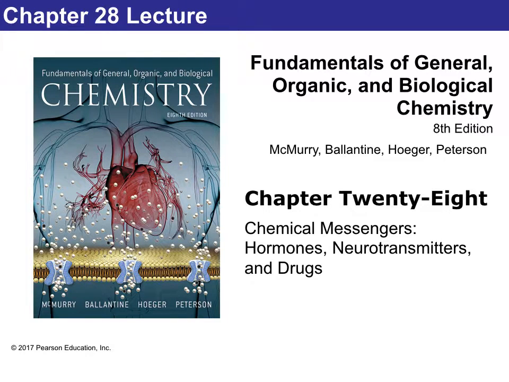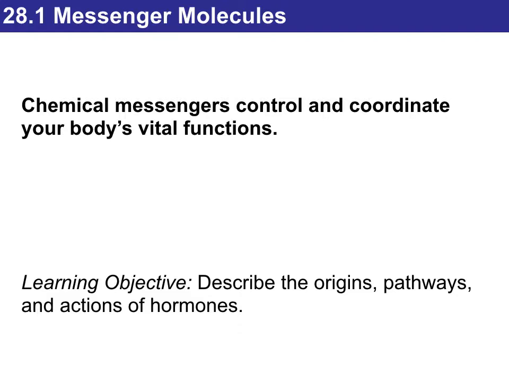This is the first part for chapter 28. We're going to look at chemical messengers: hormones, neurotransmitters, and also drugs. So what are chemical messengers? Well, they're very important because they help to coordinate and control every single vital function of the body.